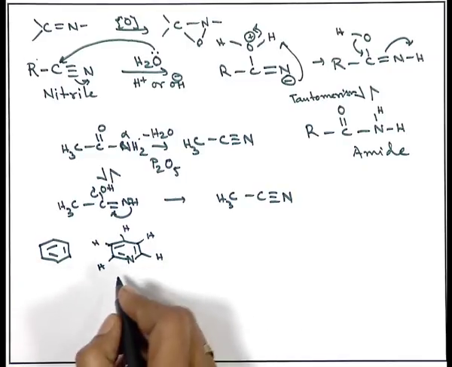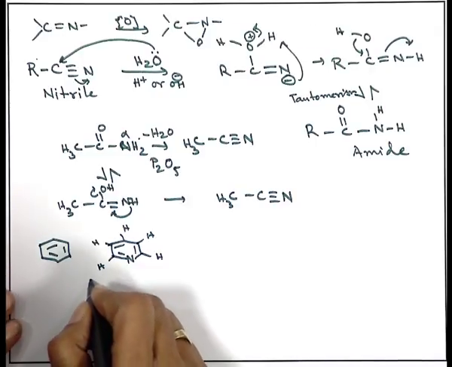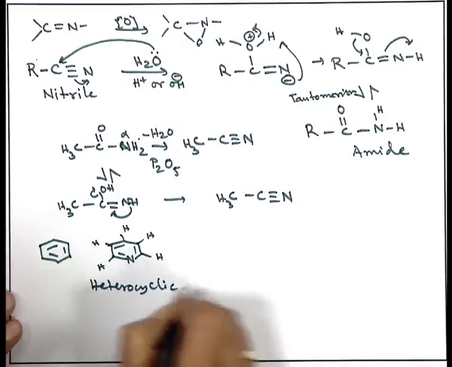So, this type of compound is a carbon nitrogen compound, but I should say most precisely this is a heterocyclic aromatic compound.